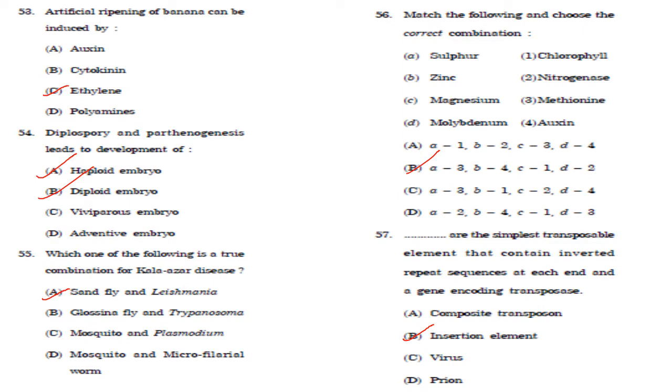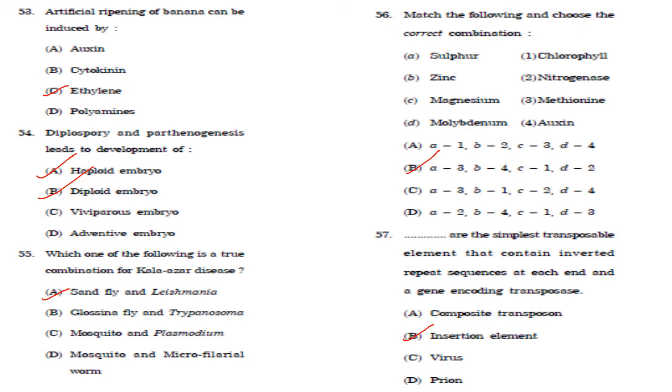And parthenogenesis can operate either as a haploid or a diploid cell. So haploid parthenogenesis is a rare form and it occurs in few species of bees, nematodes and plants. And in such cases, the offspring develop from haploid egg to produce haploid adults. So answer is A and B. That is, it can form haploid embryos as well as diploid embryos. Answer is option A and B.